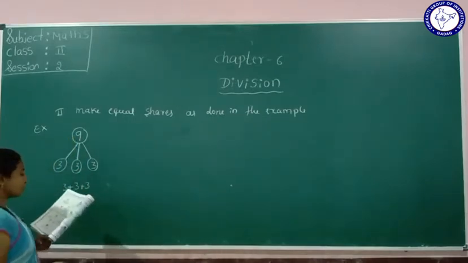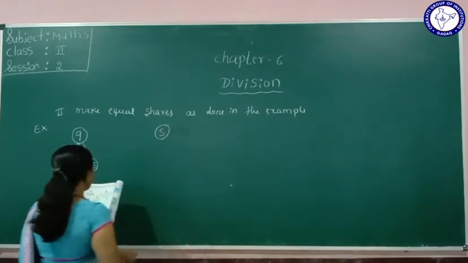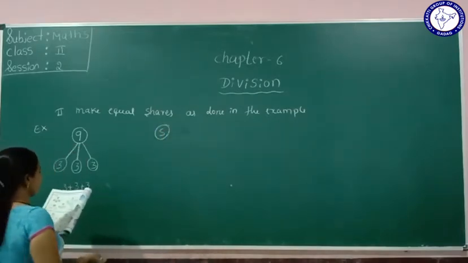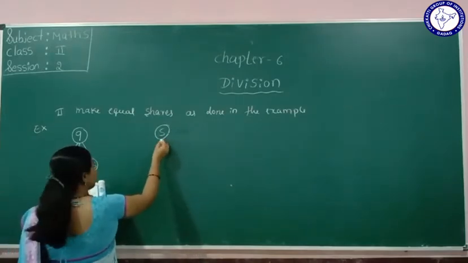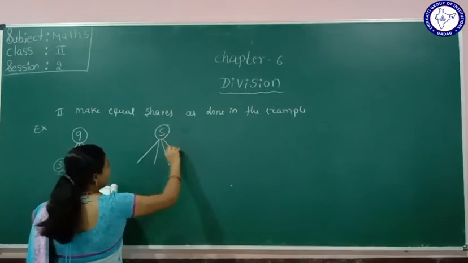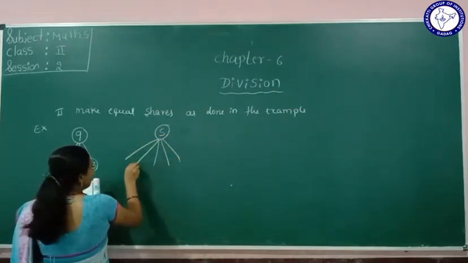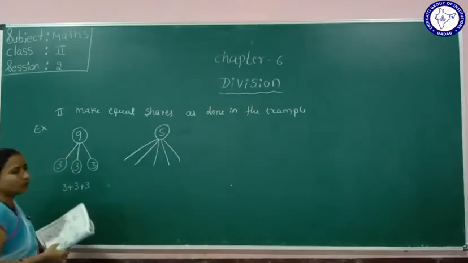Okay, so the next one is given here, 5. So how many groups will we share here? We will make 5 shares, 3, 4, 5 shares. So how will we share 5 equally in 5 shares?